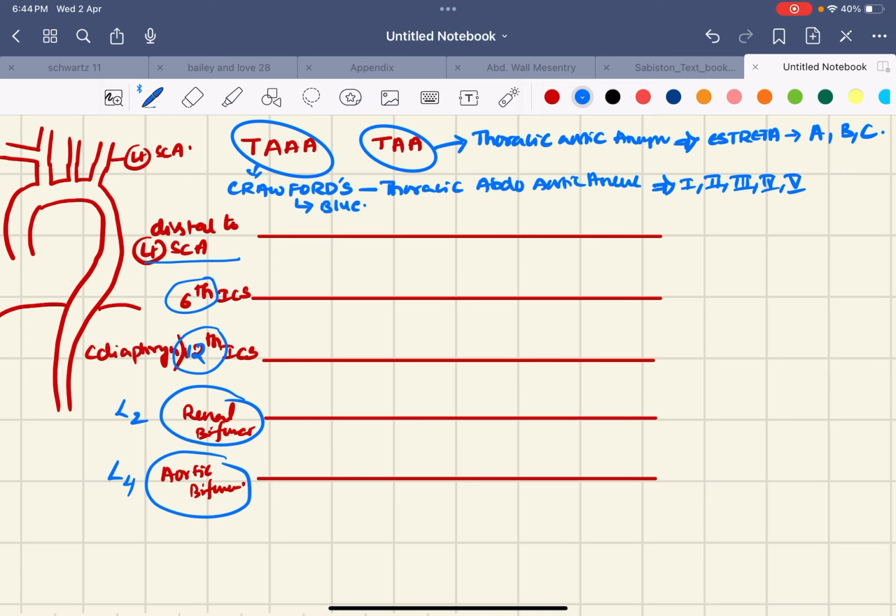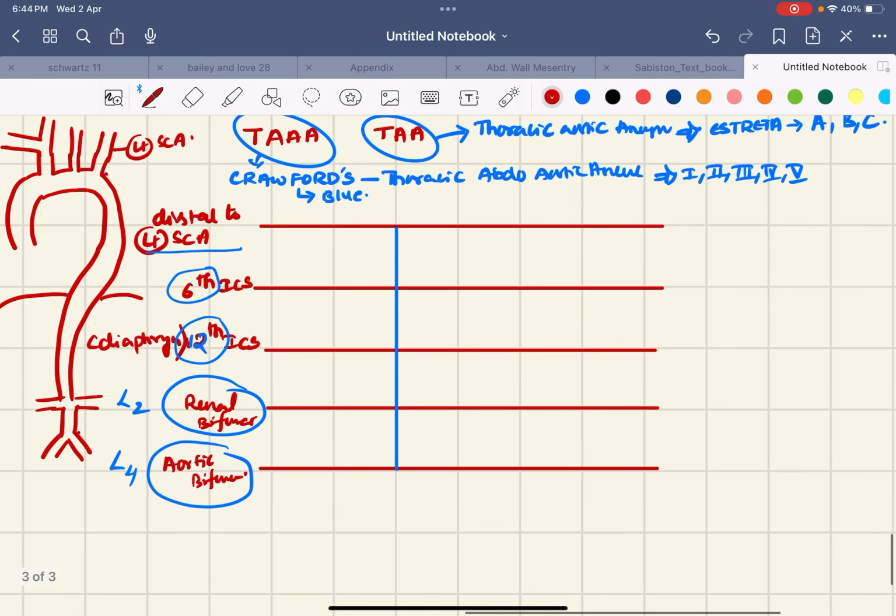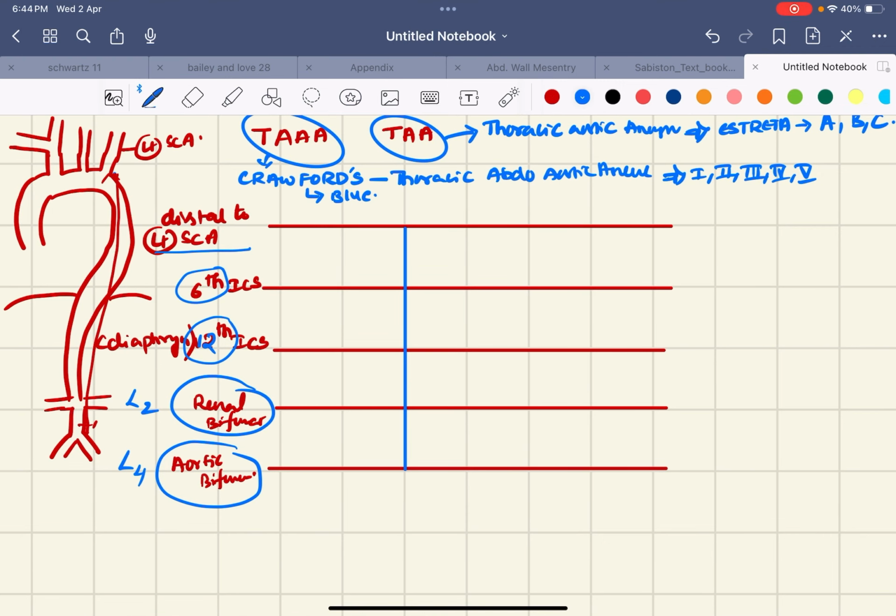Again, I am drawing. First I am telling an easy way of remembrance. They extend from here, entire length, to here; this is the renal bifurcation and this is the aortic bifurcation. This is how we are dividing. Where the entire length is dilated, this belongs to type 2.